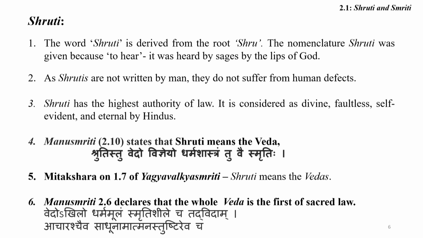Now, in order to explain Shruti, Manusmriti contains a phrase: Vedo Akhilo Dharma Moolam Smriti Sheele Cha Tadvidam, Acharashcha Sadhunam Atmanas Tushtireva Cha. Vedo Akhilo Dharma Moolam. This point is very crucial for the purpose of identifying the Dharma. Dharma is rooted in the Vedas. You may understand the Dharma with the help of the Vedas. Therefore, it is a very important source of the law.